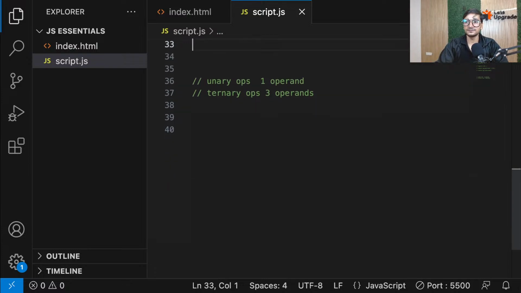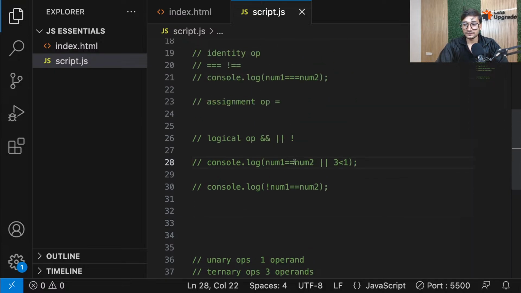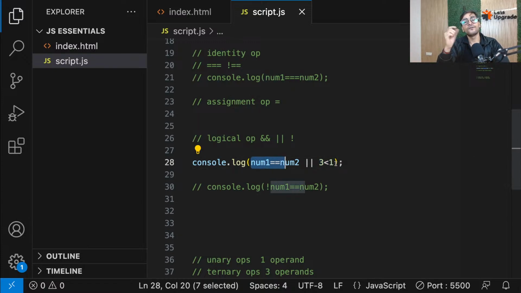which only work with, please repeat, or. Okay, Shubham, see, or means, remember that this is giving me true and this is giving me false. So I know that true or false. In or, if any one of it is true, the whole equation becomes true. So in this case, true or false will give us true at the end. The whole equation will give you true. Because for or, if any one is true, like you have two operations, if this is true, then also the whole thing is true. If this is true, then also the whole thing is true. For and, both should be true. For or, if any one is true, it's fine. Okay, so I hope you have understood.